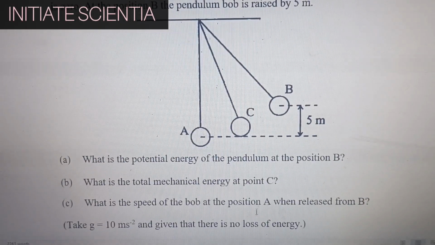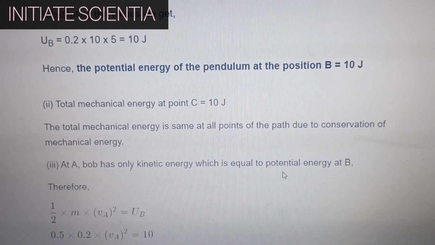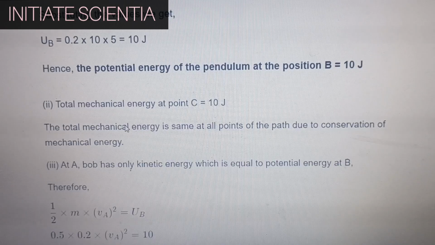What is the total mechanical energy at point C? Total mechanical energy is same at all points of the path due to conservation of mechanical energy.